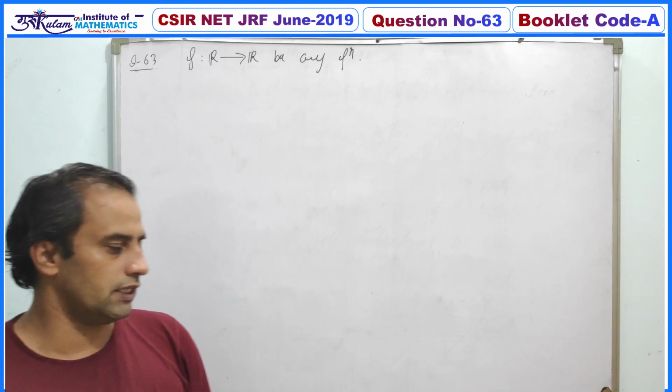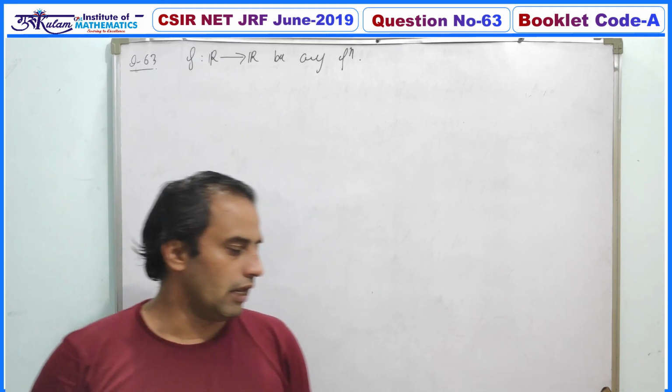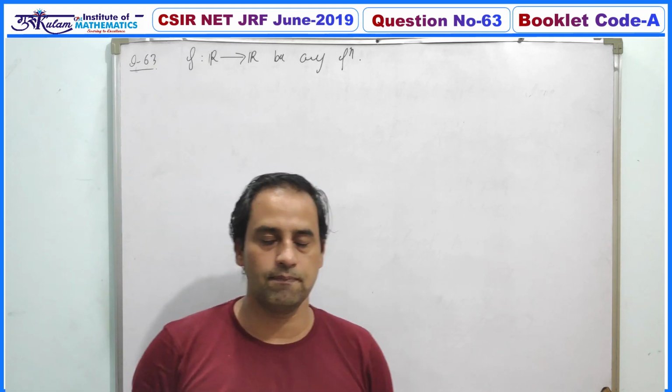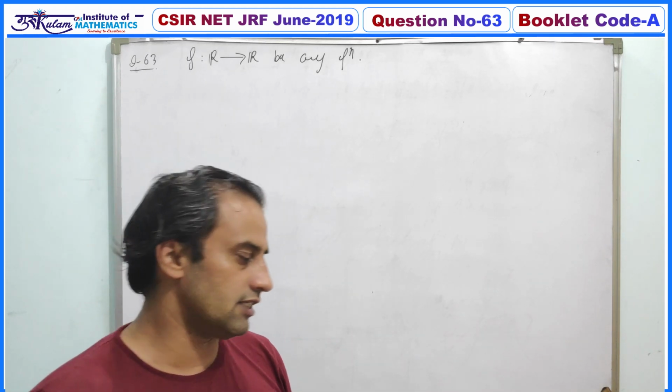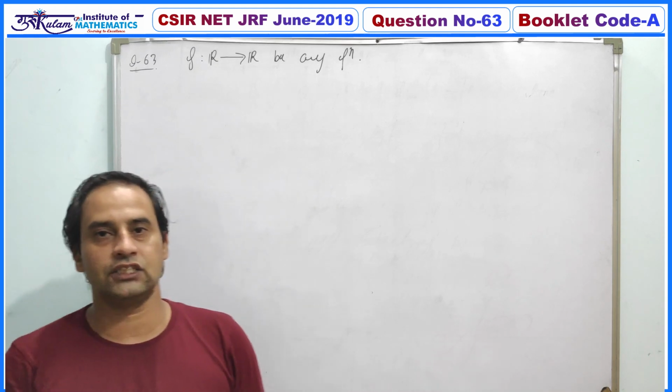Your first option is: f is not 1-1 if the graph of f intersects some line parallel to the x-axis at least 2 points.